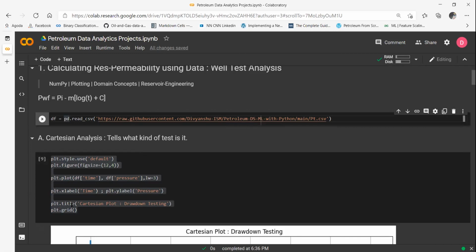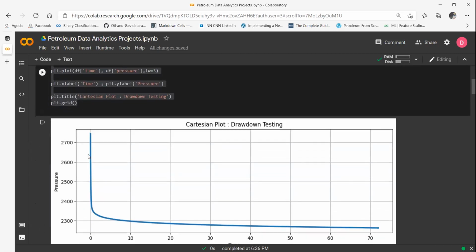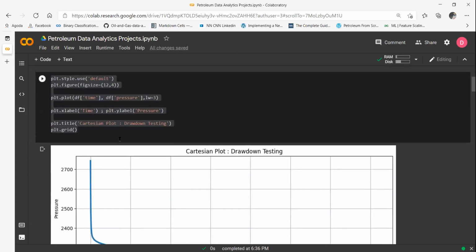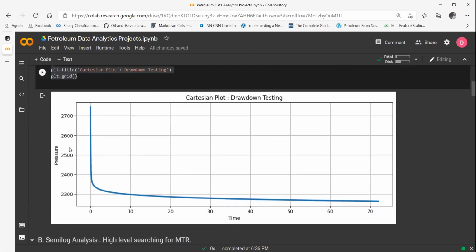Okay. The first thing that we do in well test data is a Cartesian plot. The Cartesian plot won't give you much of an idea about the permeability or anything, but it will give you information about what kind of data or testing it was. Because the pressure is falling with respect to time, it means that we have done a drawdown test. We have been producing oil to reduce the pressure.